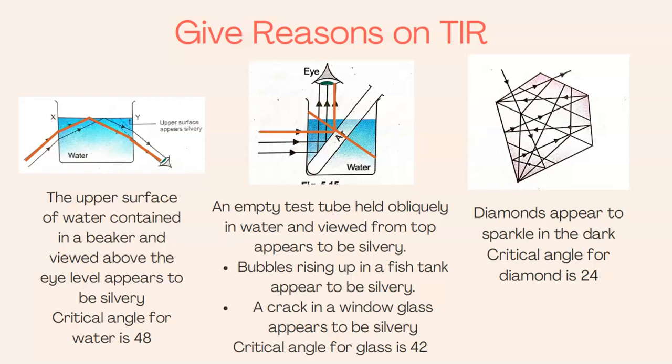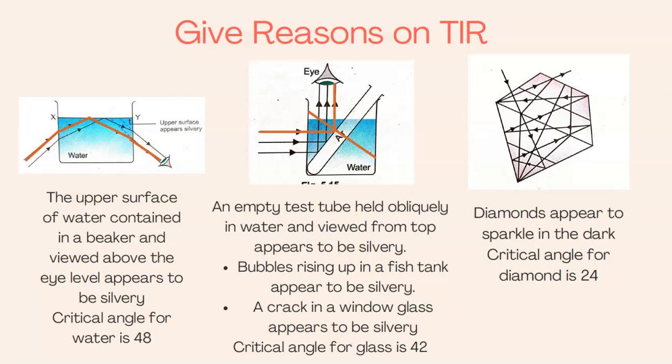Similarly, bubbles rising up in a fish tank appear to be silvery for exactly the same reason. Also, a crack in a glass pane appears to be silvery. So depending on whatever the denser medium is, we are going to use that critical angle. If I have glass, we shall use critical angle of 42 in our answer. If it is water, we shall use critical angle of 48 in our answer.